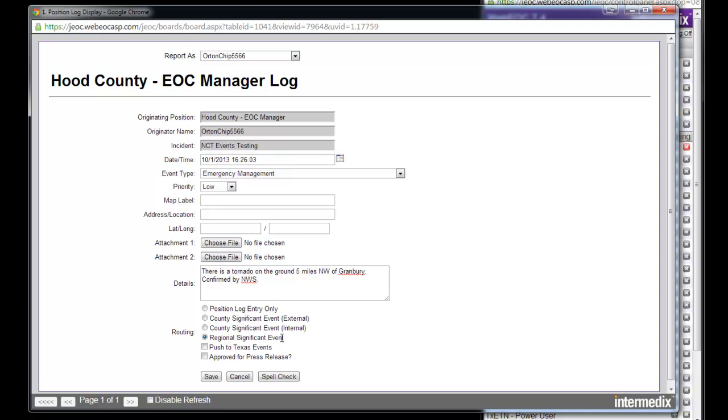So the important part about that is they're all in one bucket. We didn't delineate between the 3 DDCs because they work together so much. So if you push regional, it goes to all levels.